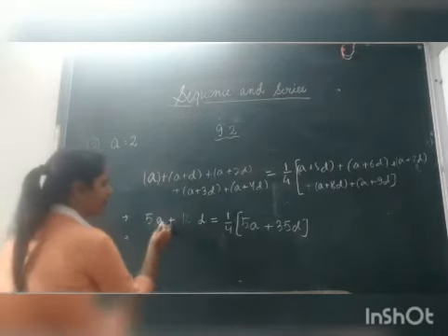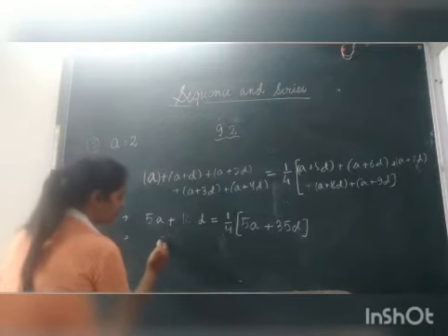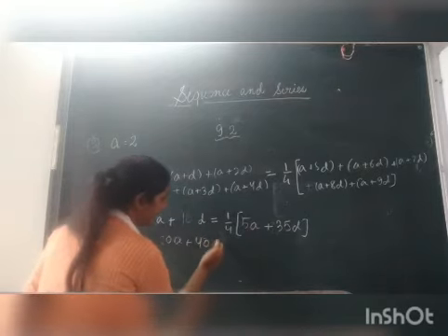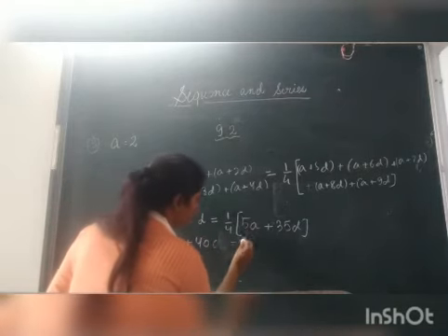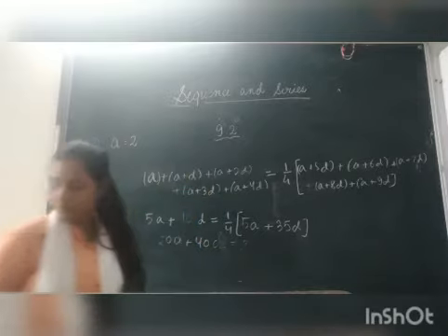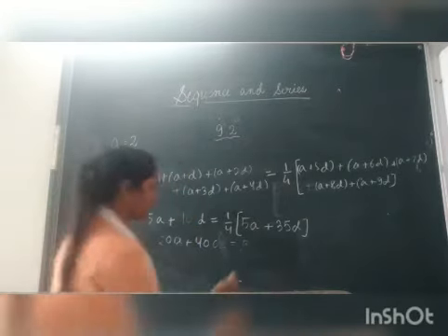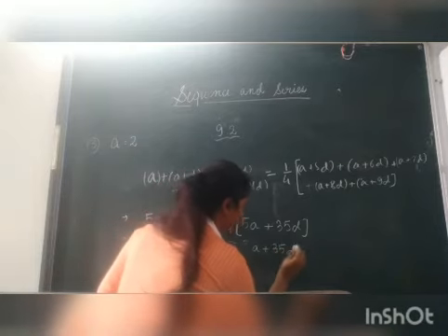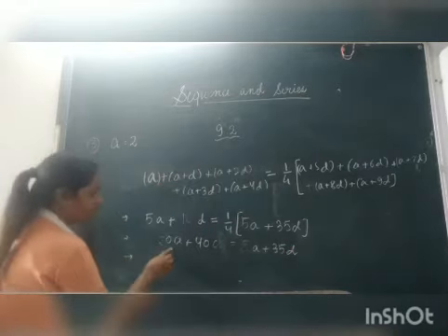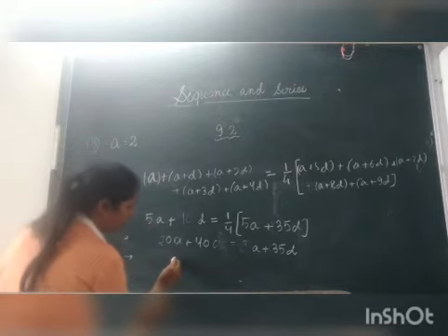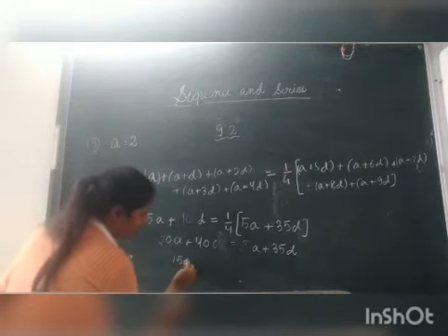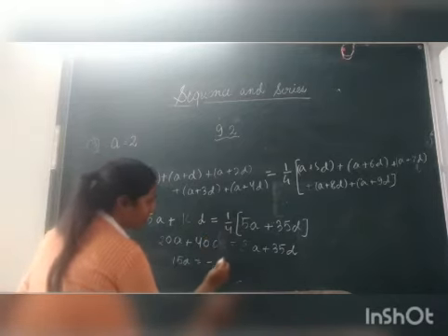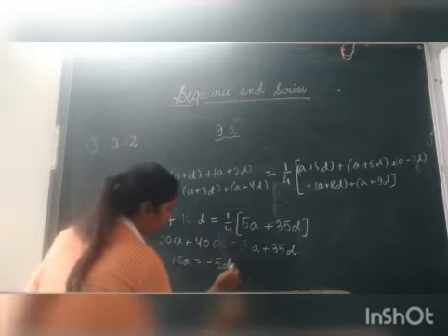See, 4 will be multiplied this side. 20a plus 40d is equals to 5a plus 35d. So 20a minus 5a will be 15a is equals to 35 minus 40, that is minus 5d.